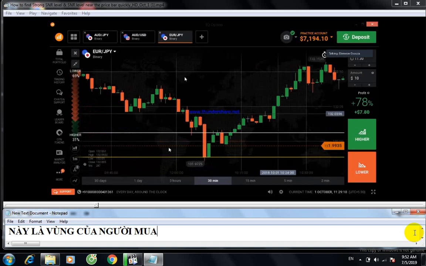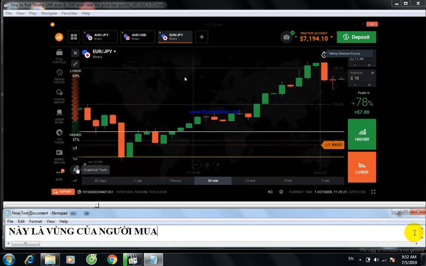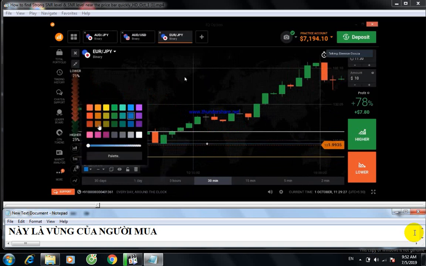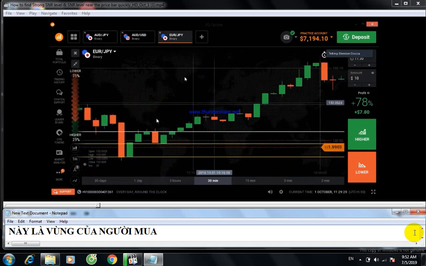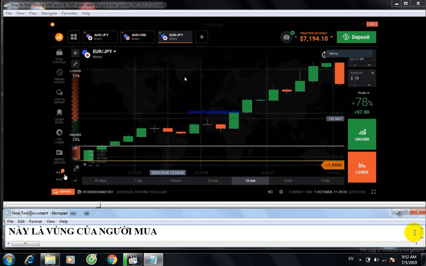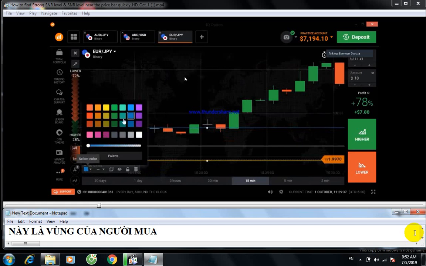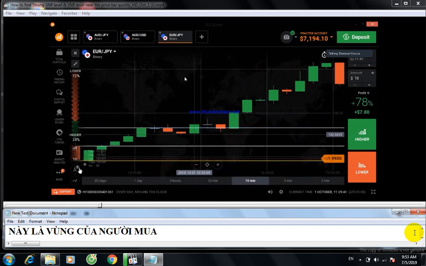When the market comes to this level again, it reversed. So this one is a support. This is a support level. Again it reversed from this level. So the market chose this point as a resistance. I'm painting this with white color. Again it reversed from this level.